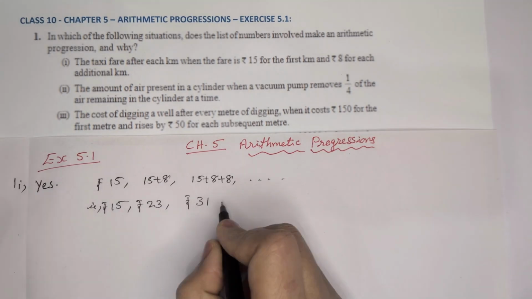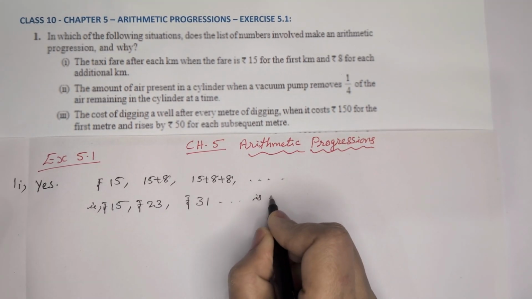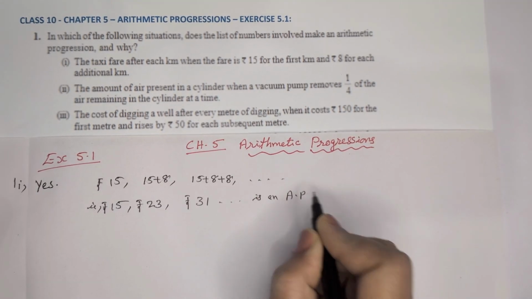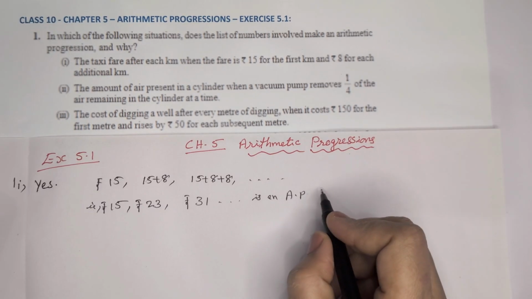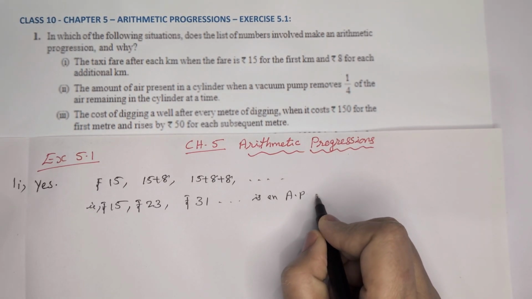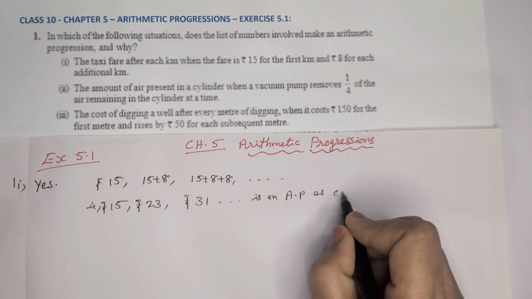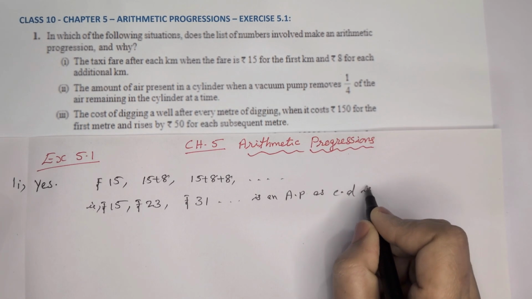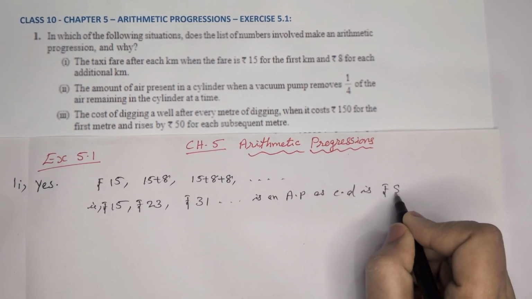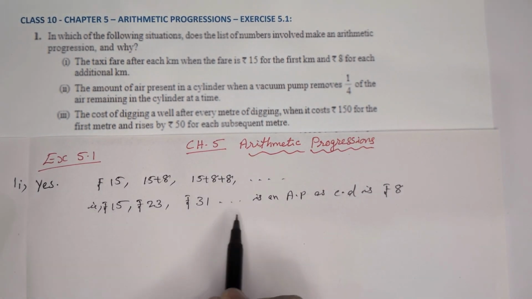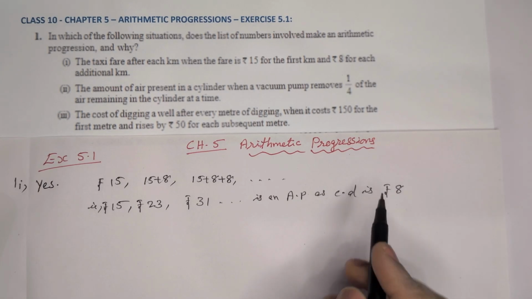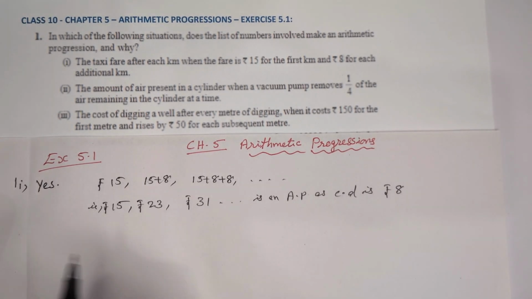Now we can see this is an AP with common difference 8. Common difference is rupees 8. So we can write yes, it is an AP as common difference is rupees 8.